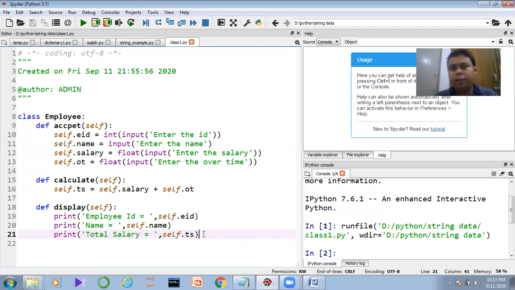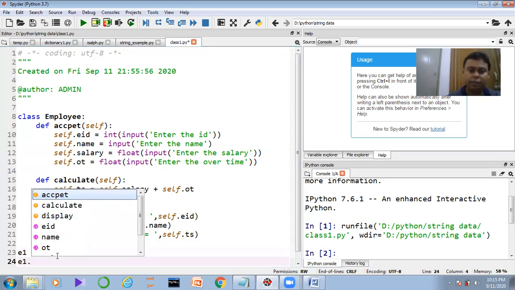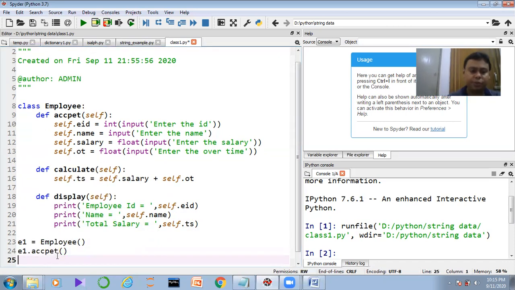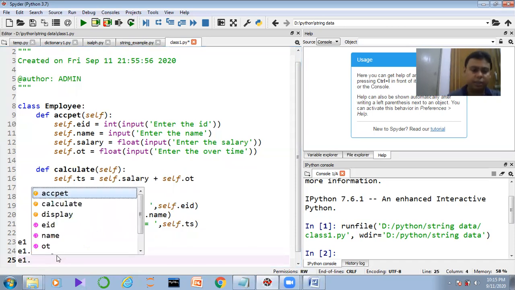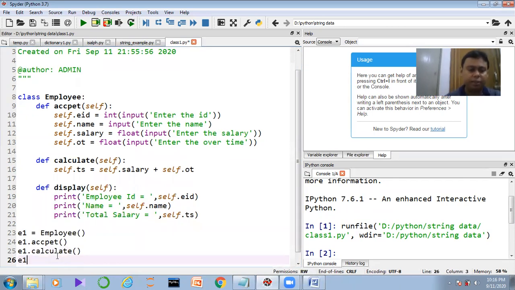So if I am not hiring anyone, is it possible for me to give the salary, process their result, personal information? Answer is big no. So I have to hire an employee right now. So here I write E1 equal to employee. So here E1 is the employee object. E1 is now calling the accept function. E1 object is calling the calculate salary function, or the method, or it is calling the display.